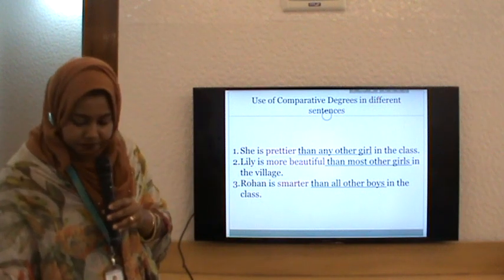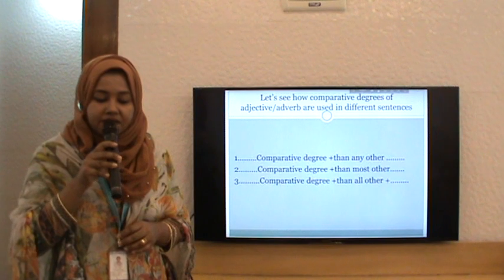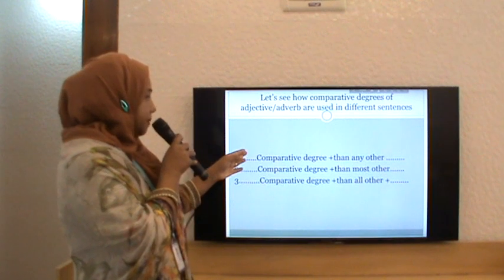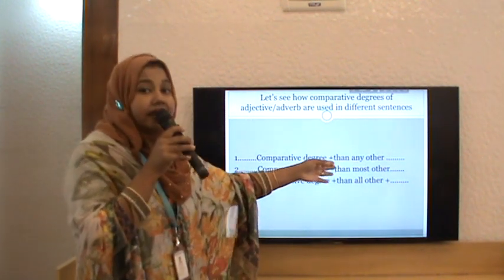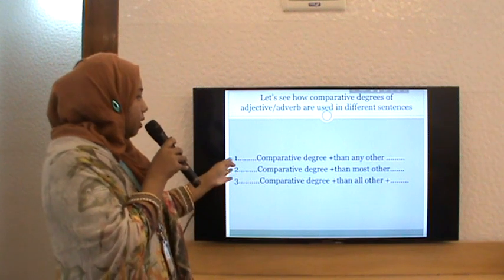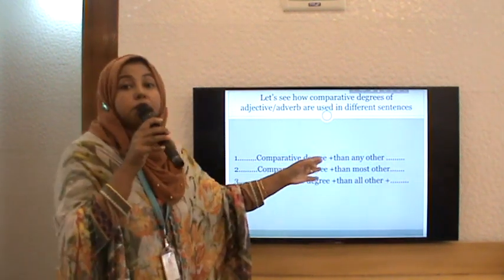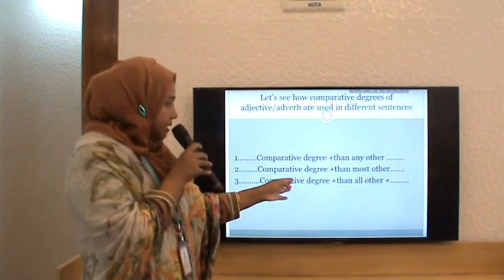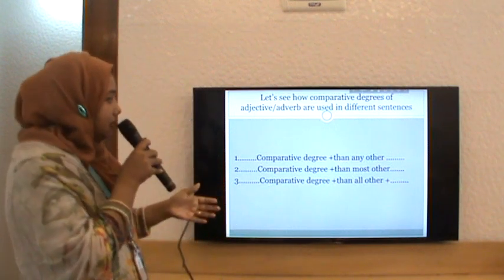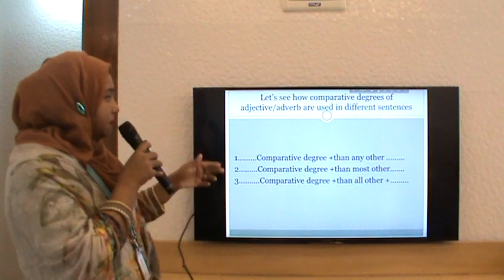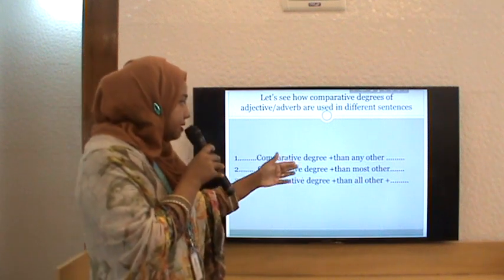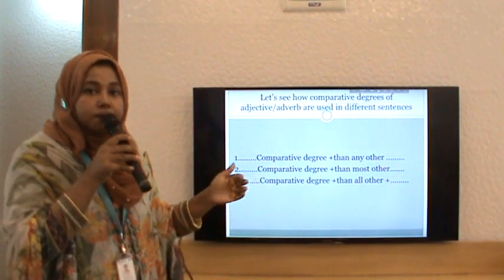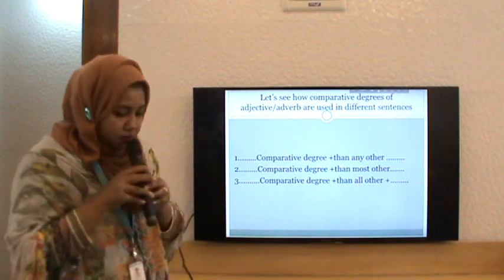So let us see how comparative degree of adjective or adverb are used in different sentences. See, when I use comparative degree, I can use the phrase than any other. In second sentence, comparative degree, also than most other. And third sentence, third part, comparative degree than all others. So what is changing? A phrase is always changing, like one, then any other, then most other, then all other, then many other. So they are changeable with the use of comparative degree. You are going to remember that.